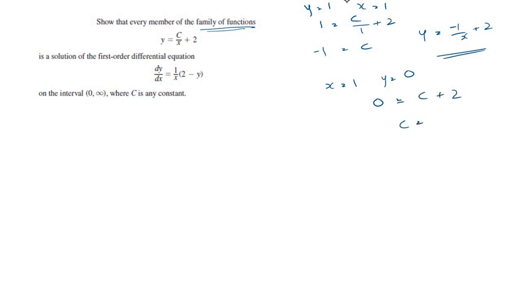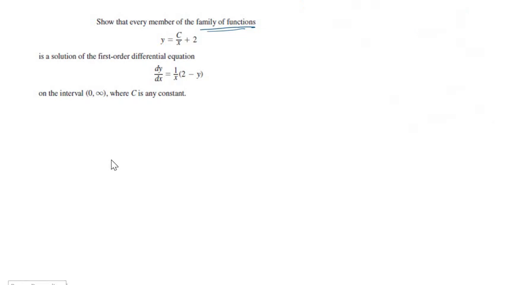Here c is equal to minus 2. So then the solution would be y equals minus 2 over x plus 2. So you could have many solutions. As c changes, we'll have many solutions. So that's why it's called a family of functions.